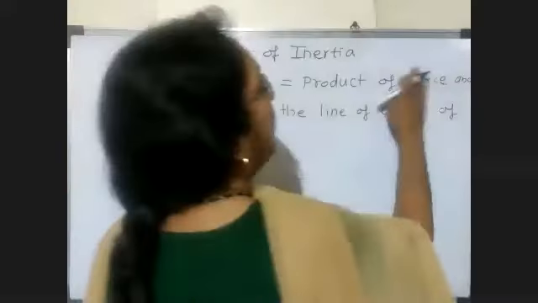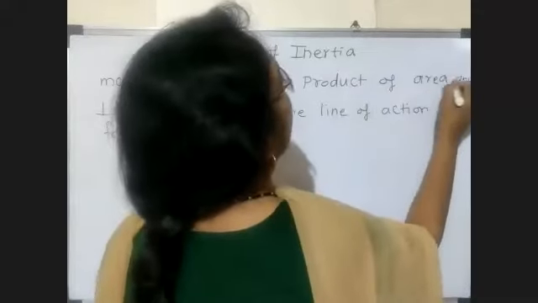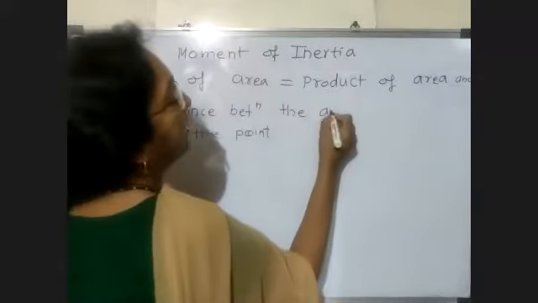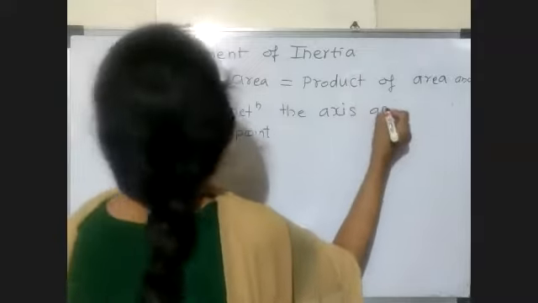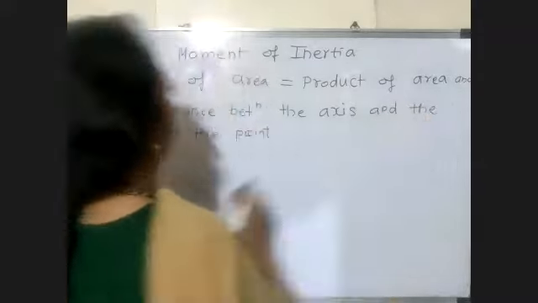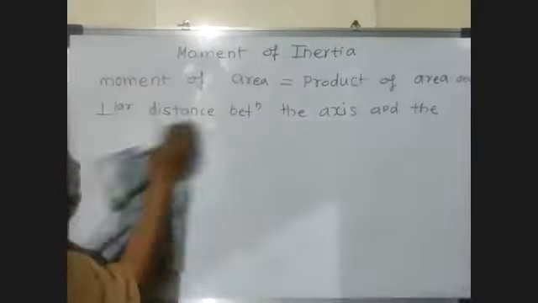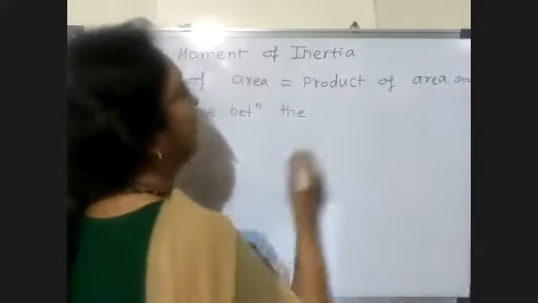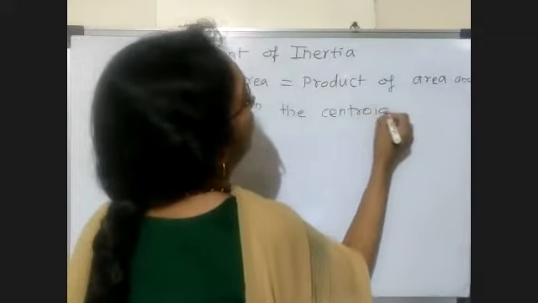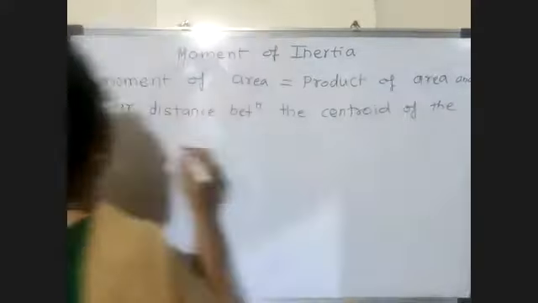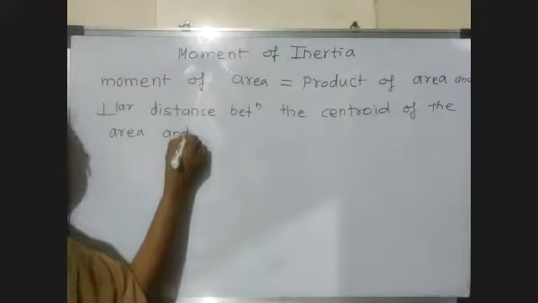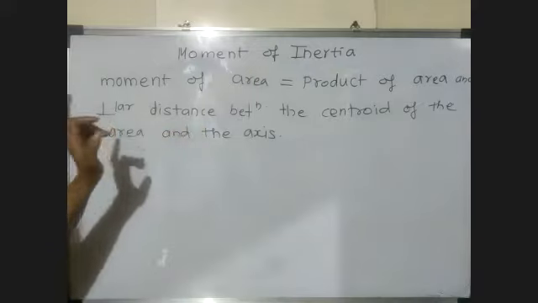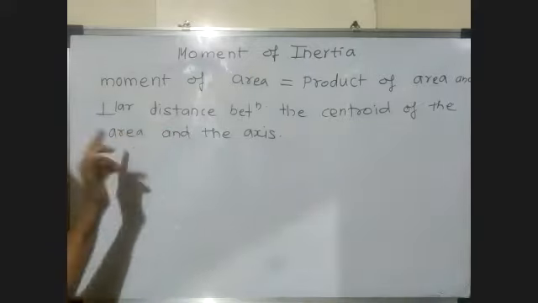So the moment of area is the product of area and the perpendicular distance between the centroid of the area and the axis.